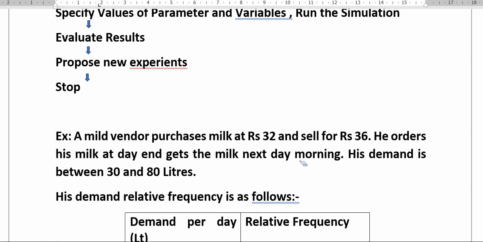Now here I will take a very popular example, which everybody takes, a milk vendor. A milk vendor purchases milk at the rate of 32 rupees. That means it is the cost for him, and he sells at the rate of 36 rupees. He orders his milk at the day end and gets the milk the next day morning. His demand is between 30 to 80 liters. So this is the problem here; the description has been given.